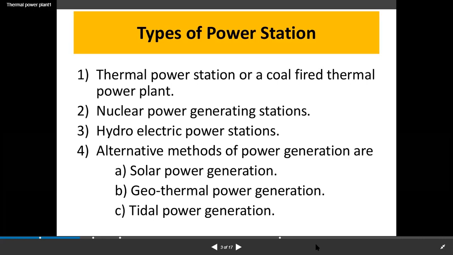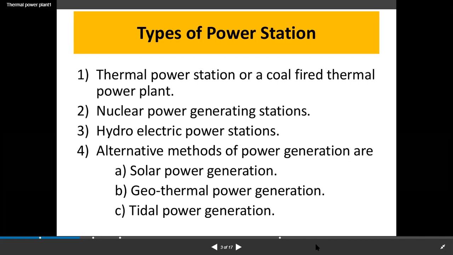Next, alternative methods of power generation are solar power generation, geothermal power generation, and tidal power generation. Solar power generation we can easily see; I can give you a good example. When you go to our college top, you can easily identify the solar panels. Our college management is using solar panels and producing electricity for our college consumption. That is one example of solar power generation. But in other countries or states, a plenty of area is required. Our college terrace is only an example for understanding.